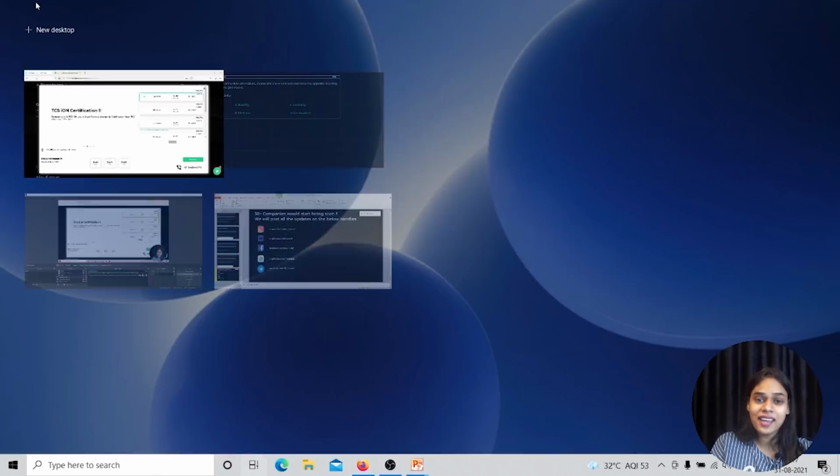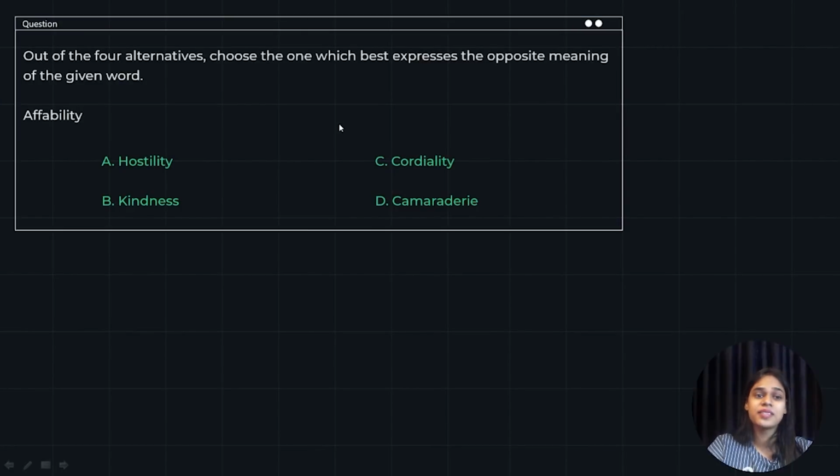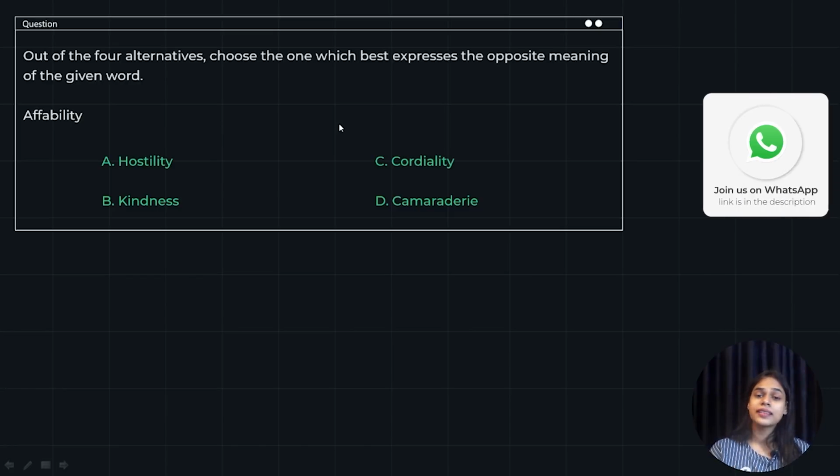Now let's move ahead with our questions. Out of the four alternatives, choose the one which best expresses the opposite meaning of the given word. So this is an antonym based question. One word is given to you, affability, and four options. Please pause the video, try to solve it, set a timer, and then we'll quickly move forward with the main answer.